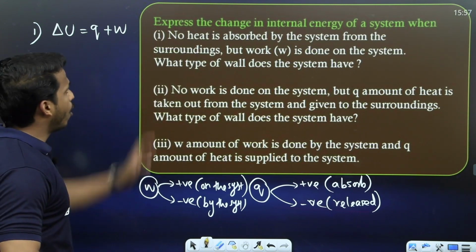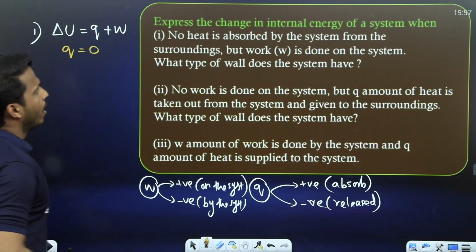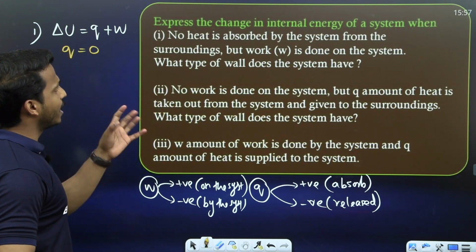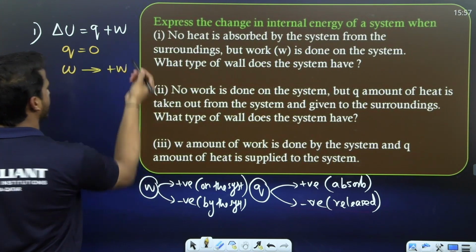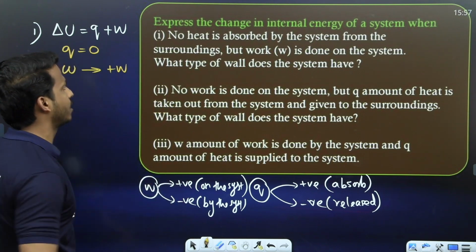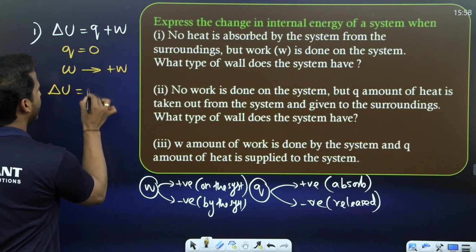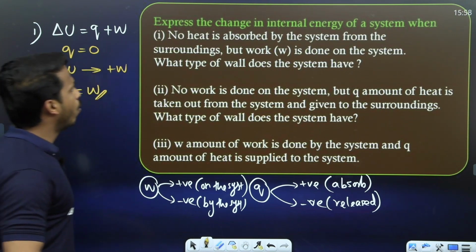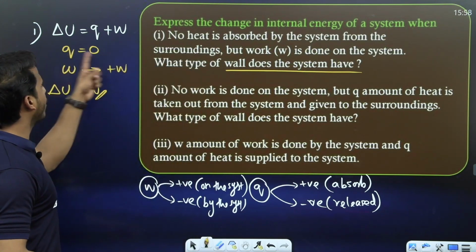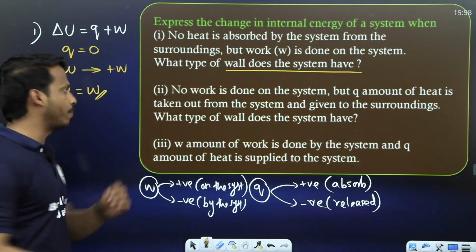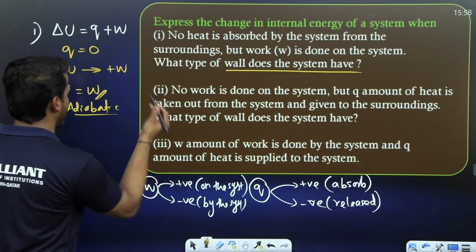First question: no heat is absorbed. So what is Q? Q equal to 0. But work is done on the system, so work done will be plus. Right? Work done on the system is plus. So what is the overall delta U? Delta U equal to Q plus W, that will be W. And what type of wall does the system have? Dear all, they already mentioned no heat transfer. No heat transfer means what type of wall? It's an adiabatic wall. Okay, adiabatic wall.